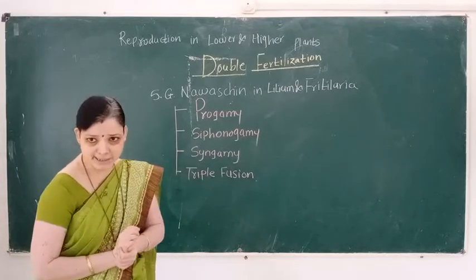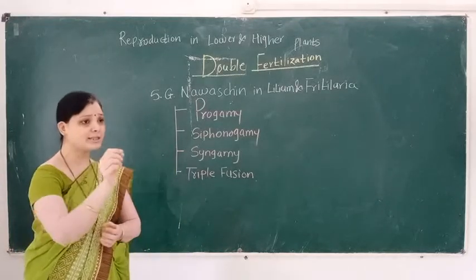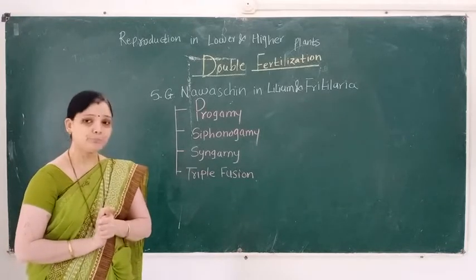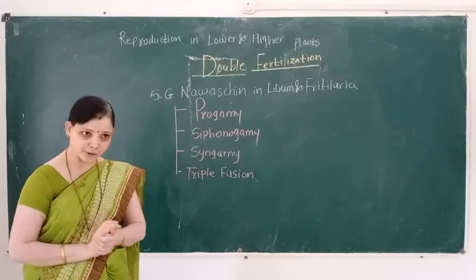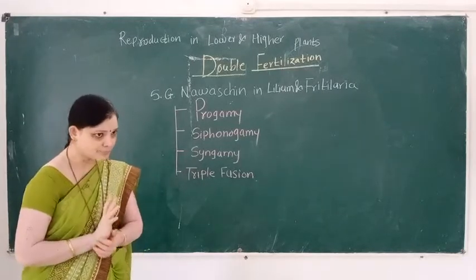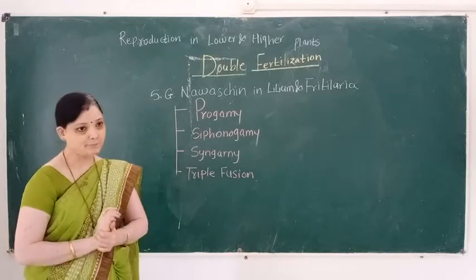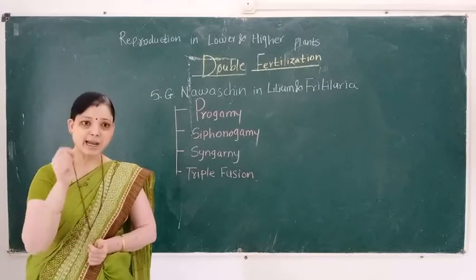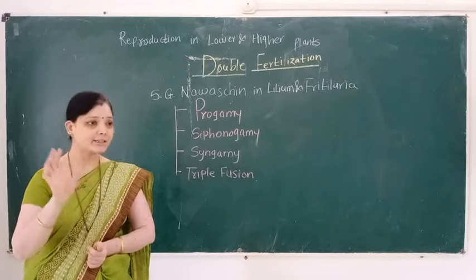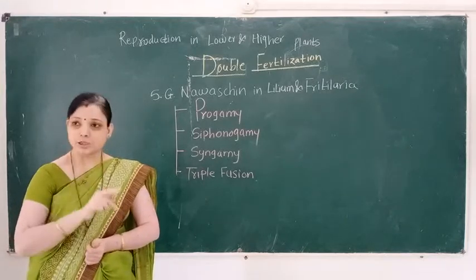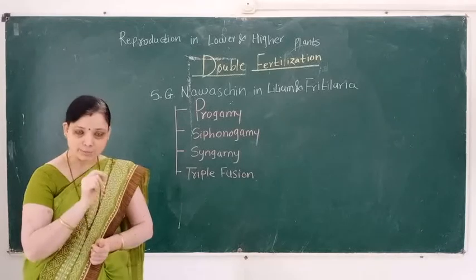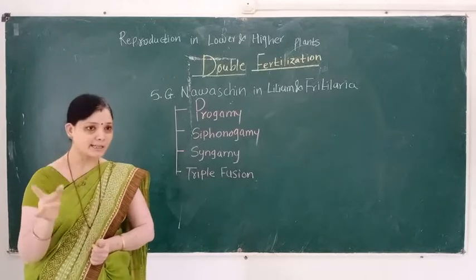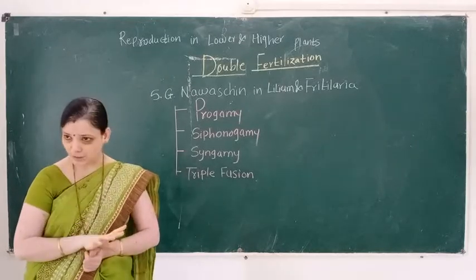So, double fertilization is a characteristic feature of the angiospermic plant body. The male gametophyte consists of two male gametes and one tube nucleus, and the female gametophyte is a 7-celled and 8-nucleated structure. Three cells are present at the chalazal end, called antipodal cells.